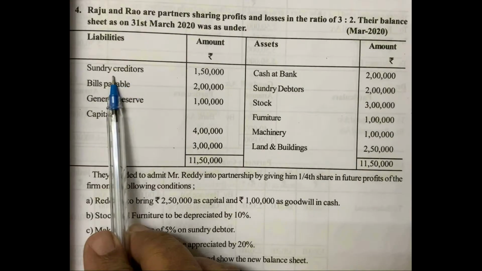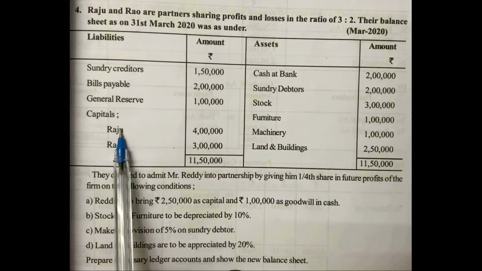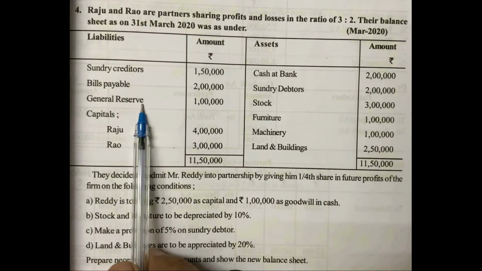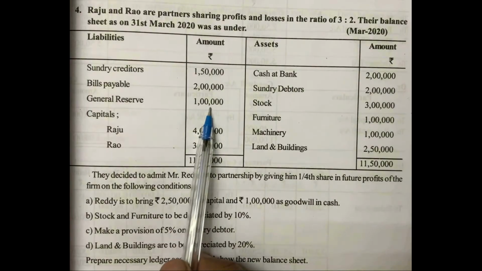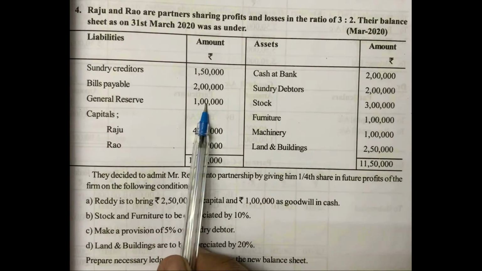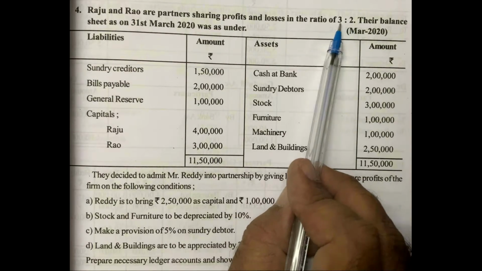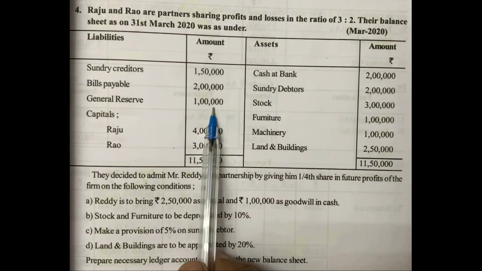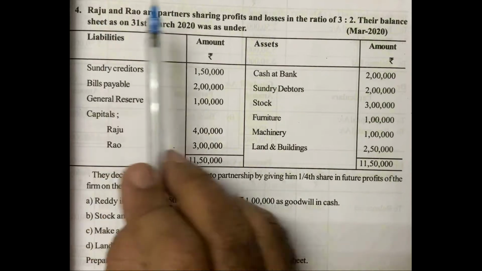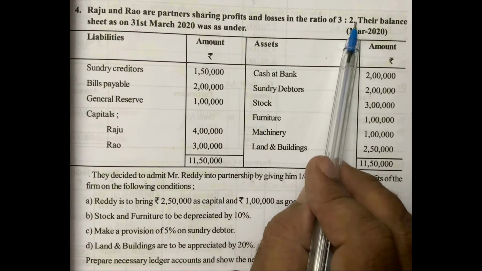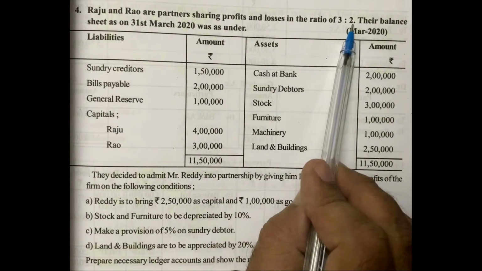Next, we have to see whether any accumulated profit is given in the old balance sheet under the liability side. There is one accumulated profit, general reserve, 1 lakh rupees. This amount we should distribute to the old partners' capital accounts in the old ratio 3:2. So in 1 lakh rupees, Raju's share is 3 by 5, 1 lakh into 3 by 5, and Rao's share is 1 lakh into 2 by 5.